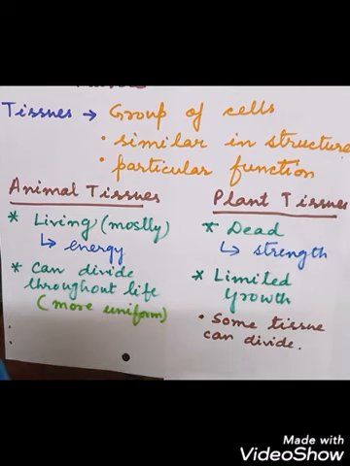But in the animals, the division is quite uniform. The growth is quite uniform, and so there is no differentiation between dividing and non-dividing regions in the animals, because the cell growth is quite uniform in the animal tissues. So these are the important features in the animal and plant tissues.